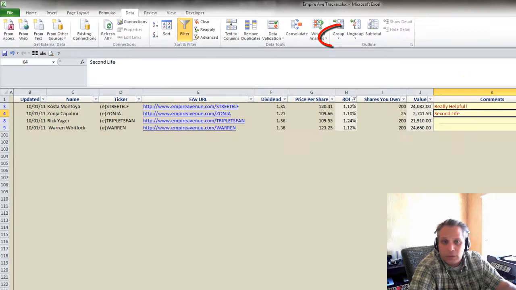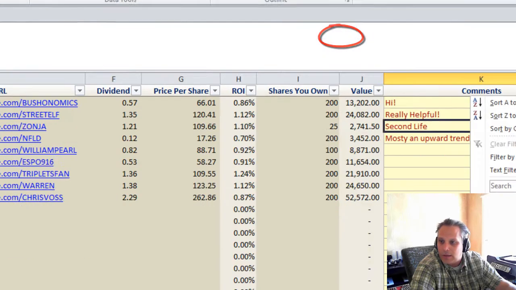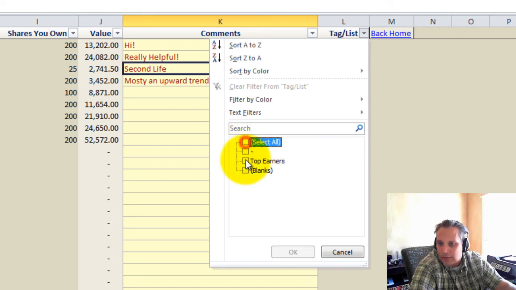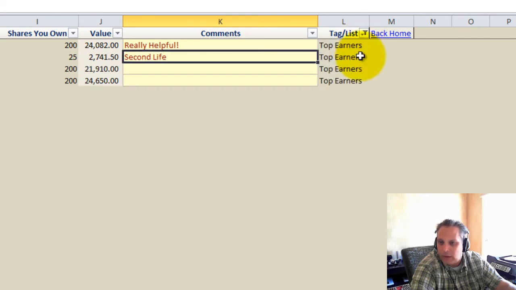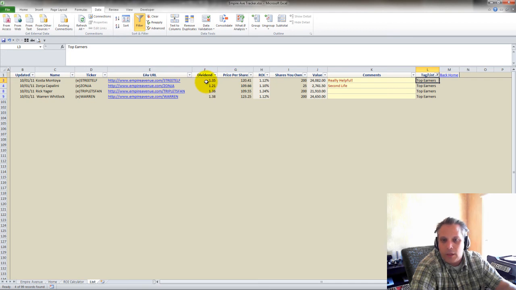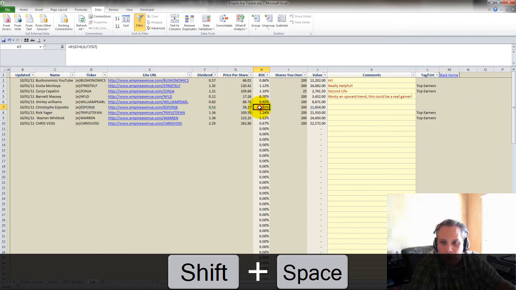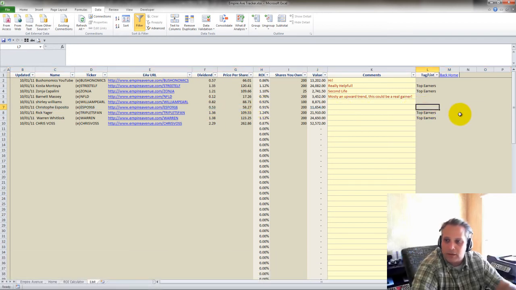Now, if I clear these filters out, I can use this tags column to show myself just the top earners, just the people I've marked as top earners, because I don't have to make it dependent on what I had previously set as the ROI filter. I can now go in manually and say, you know what, even though this one's only 0.91% return on investment, I think they're a top earner.